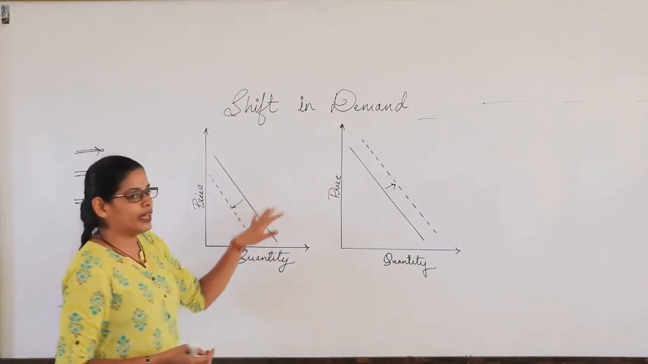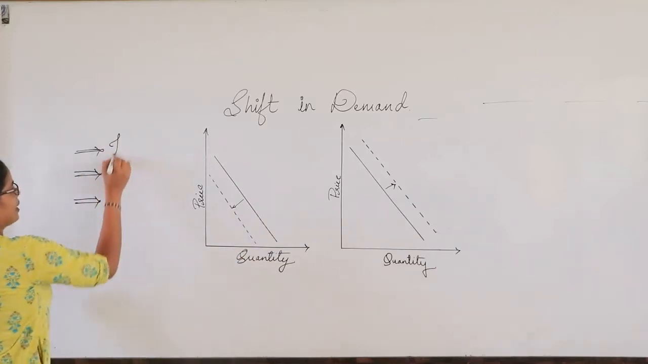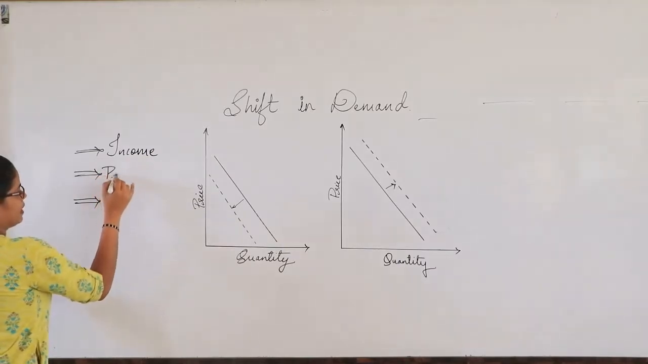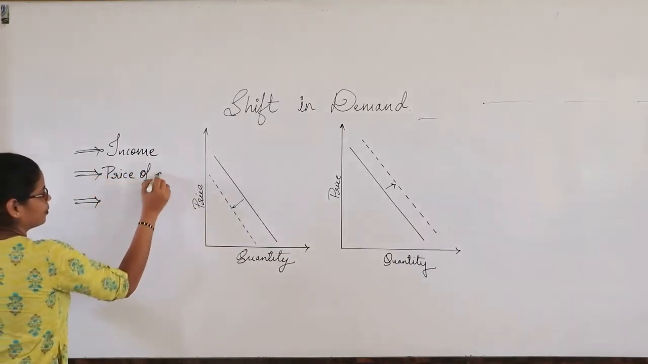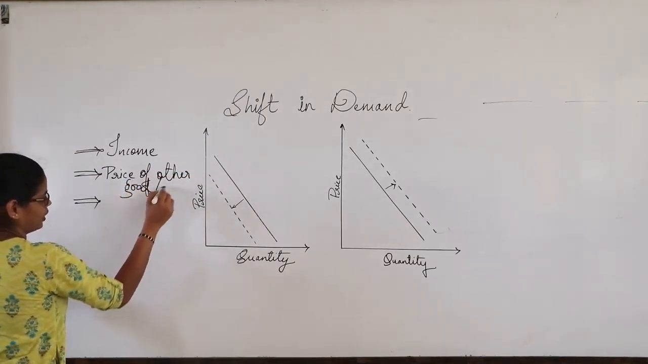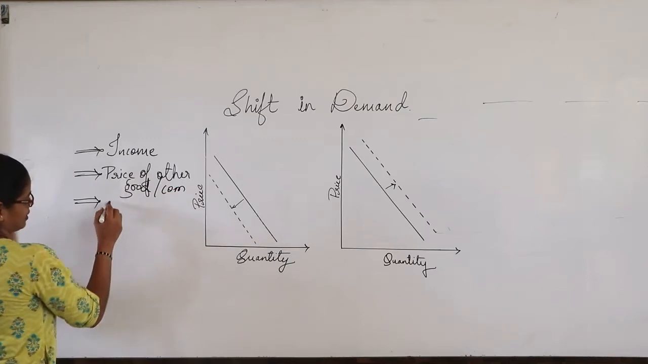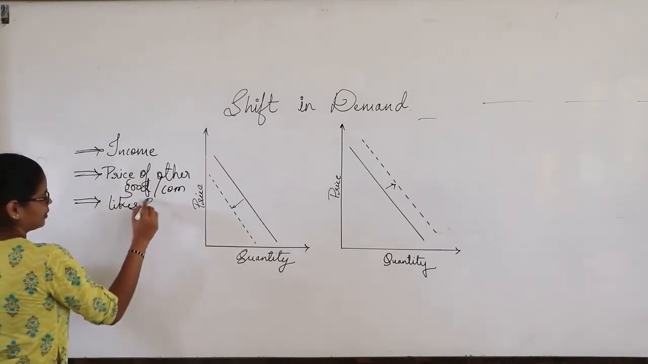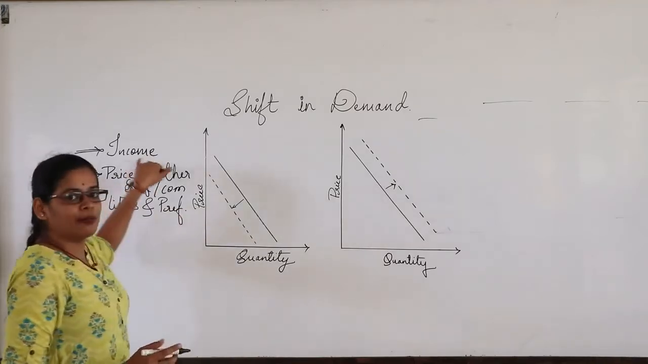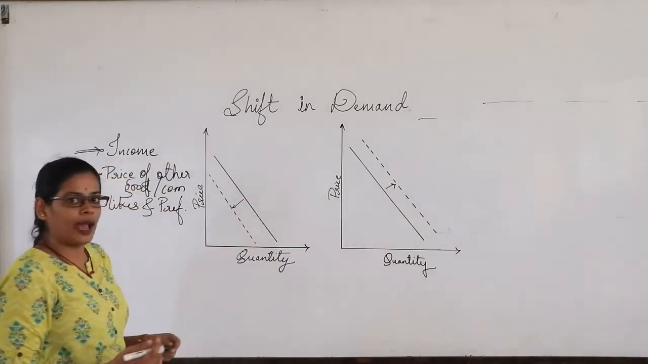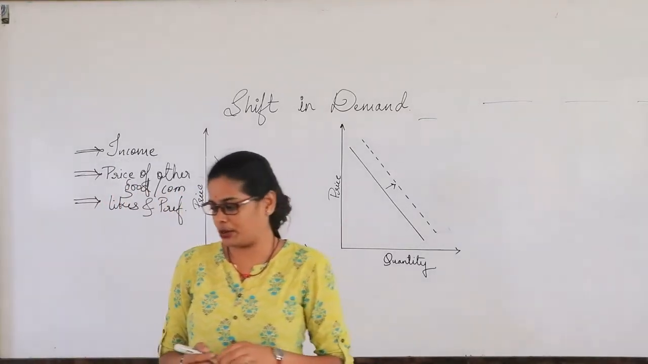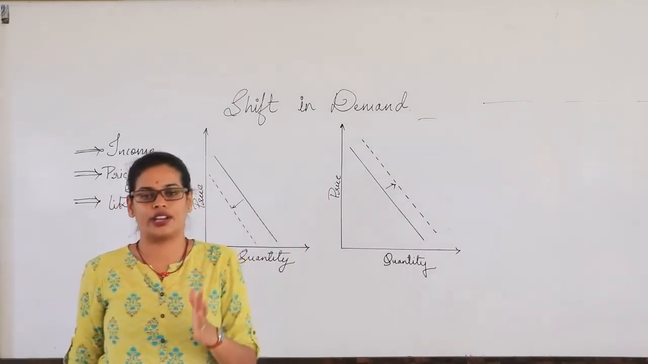But today we are discussing the income of the consumer, then the price of the other good or commodity, and lastly, likes and preferences. So when the income of the consumer changes, what happens? We have seen normal goods and inferior goods, right? You might know what normal goods and inferior goods are.